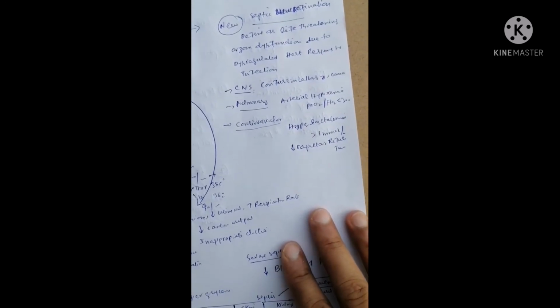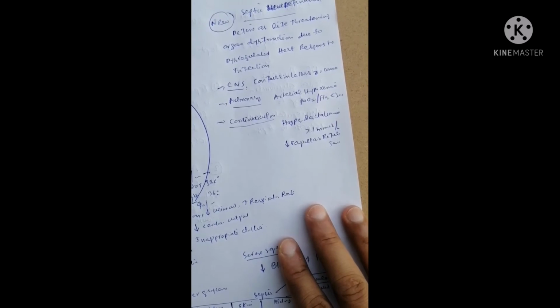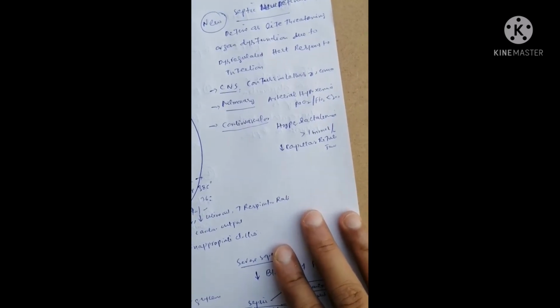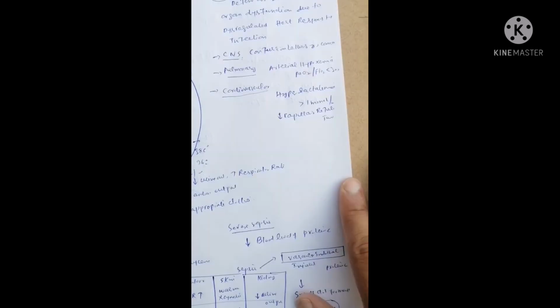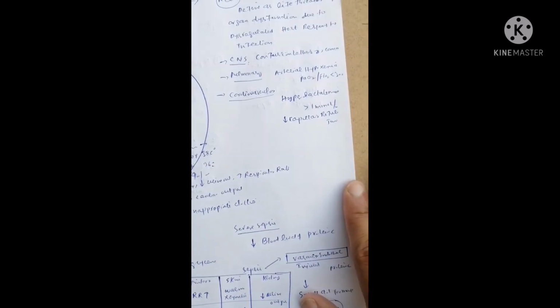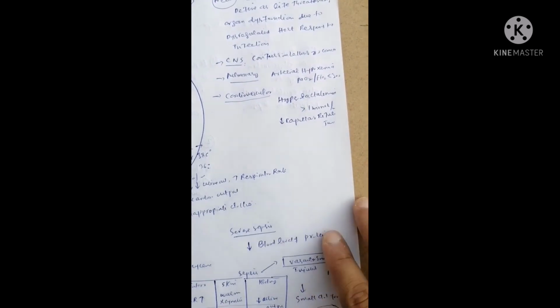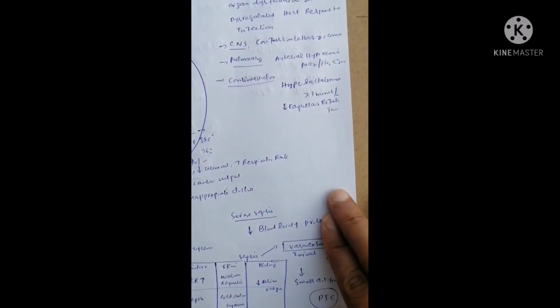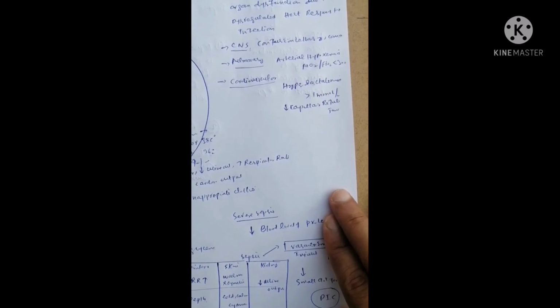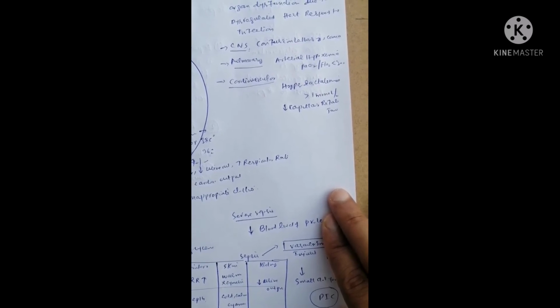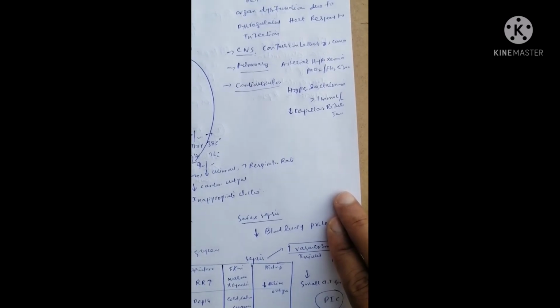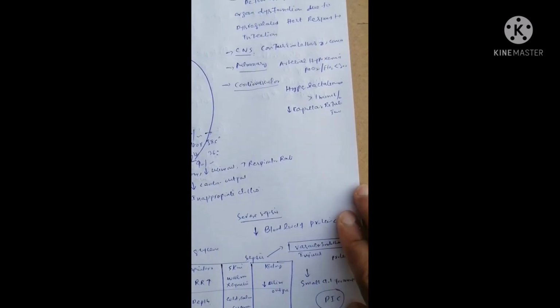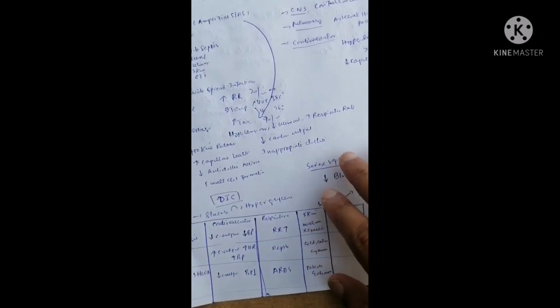Then we see in septic shock, if the CNS is affected, then confusion, lethargy and coma occur. Pulmonary changes are arterial hypoxemia, with PaO2/FiO2 less than 300. Cardiovascular changes are hyperlactatemia, which is greater than 1 millimole per liter, and decreased capillary refill time.